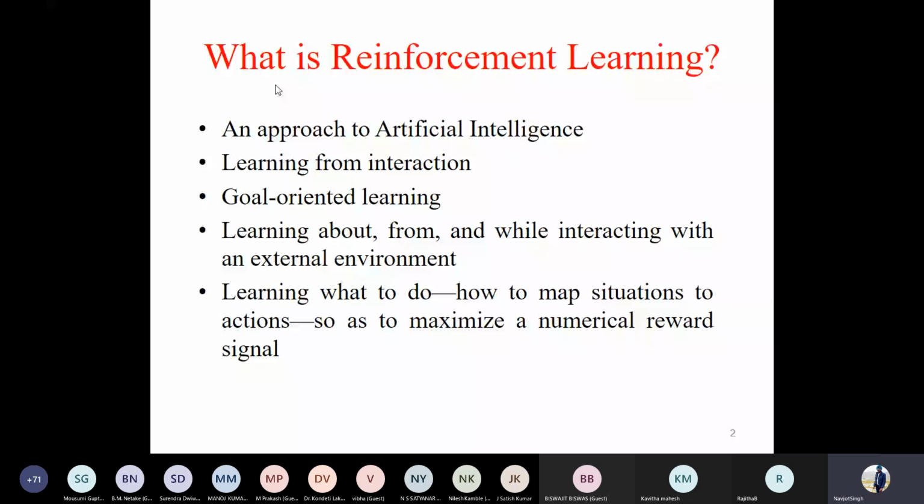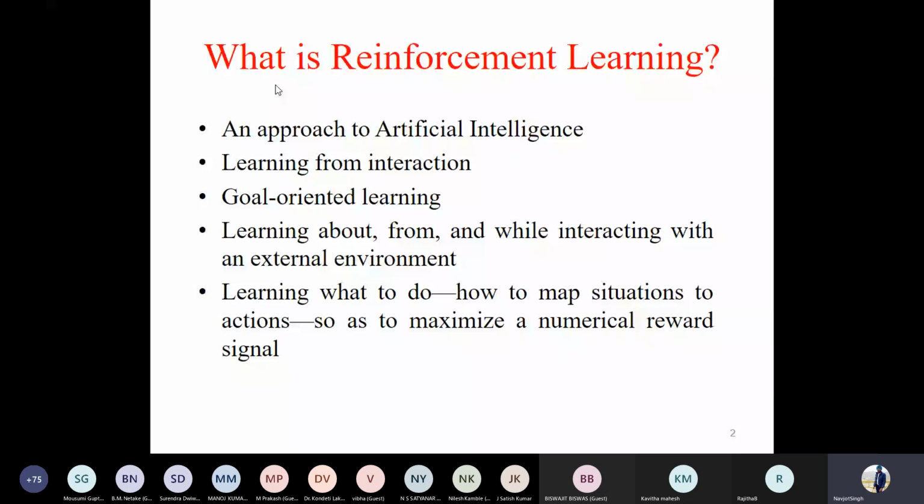solve a particular problem. It is different from supervised learning where we already know the class label associated with the data. That means we know what should be the answer corresponding to the data. But in reinforcement learning, we do not have any such information. We learn by interacting with the environment. If we have made a mistake, we will be penalized for that. If we are moving in the correct direction, then we would be getting a reward.